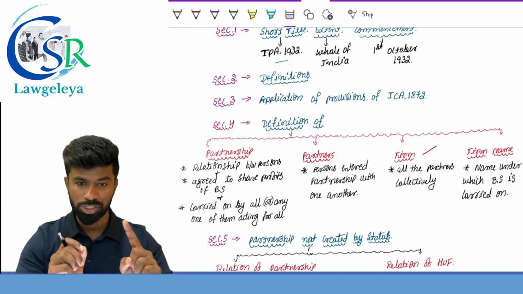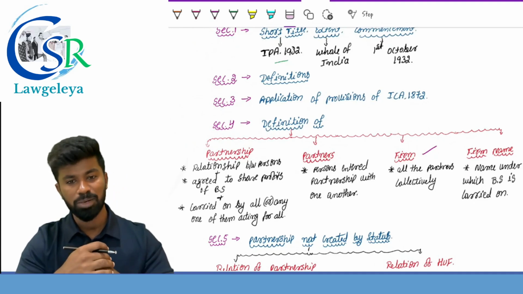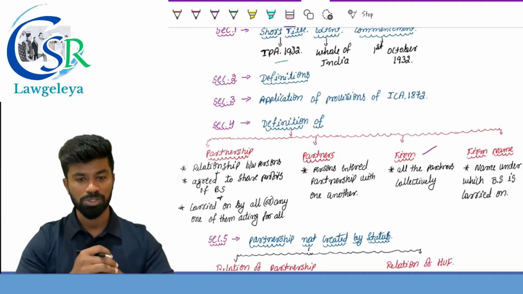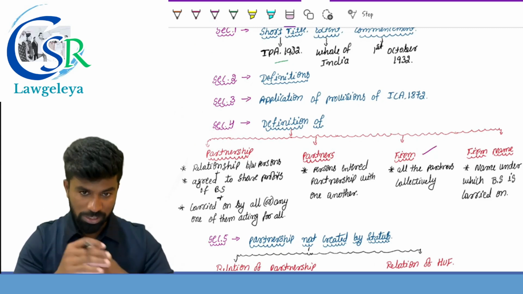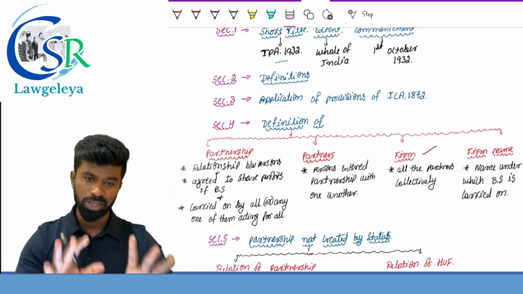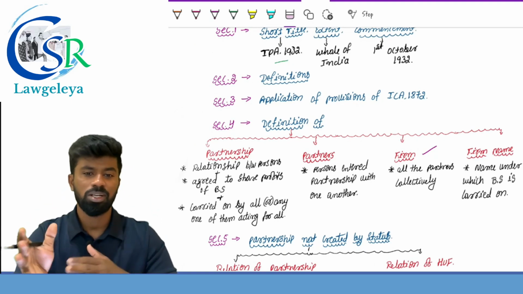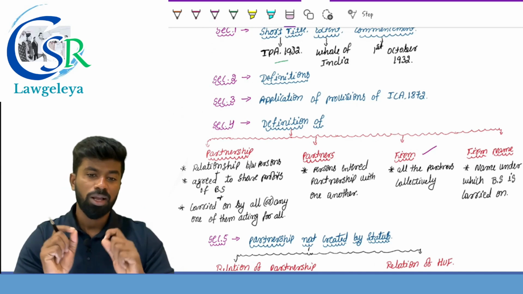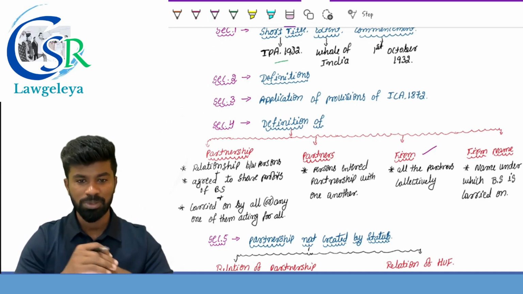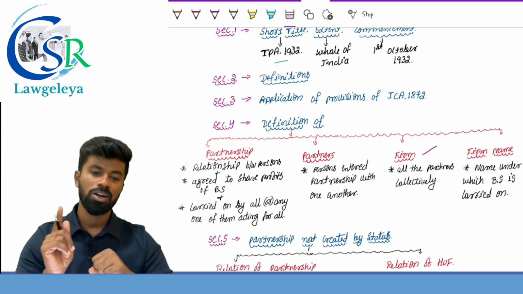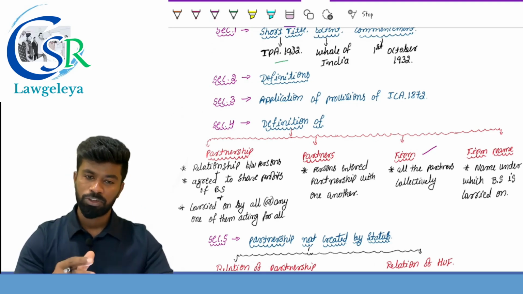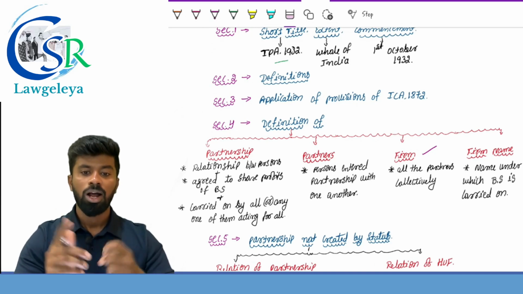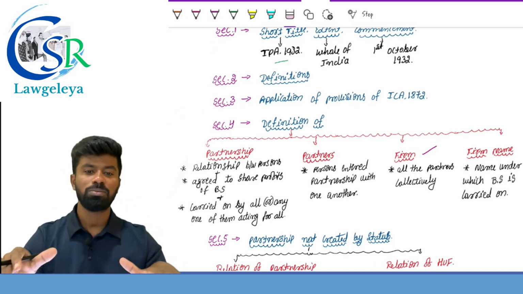So it is a relationship between persons, who can be natural persons or artificial persons, who have agreed to share profits of the business. Agreed means there must be an agreement. Partnership is the result of an agreement, and there should be an agreement to share the profits of the business, meaning they should be carrying on a business, and the word business includes trade, profession as well as occupations, and they should be agreeing to share the profits of the business.